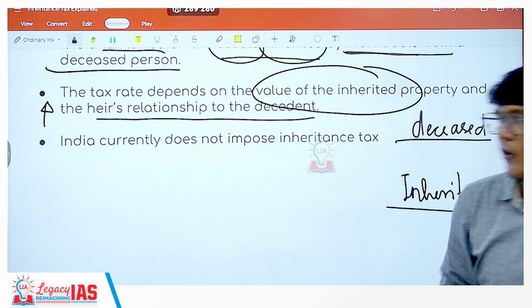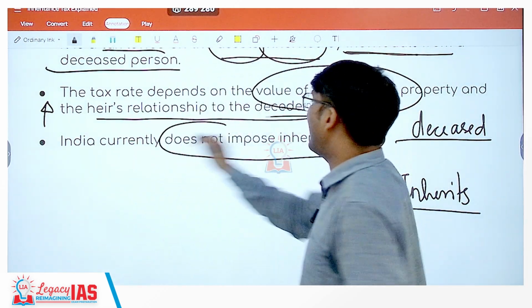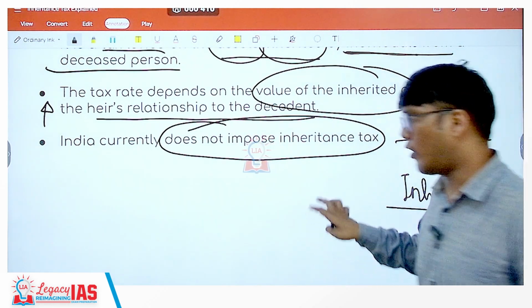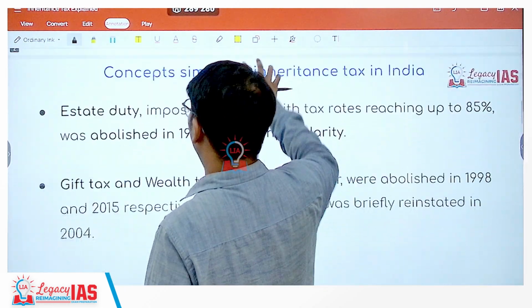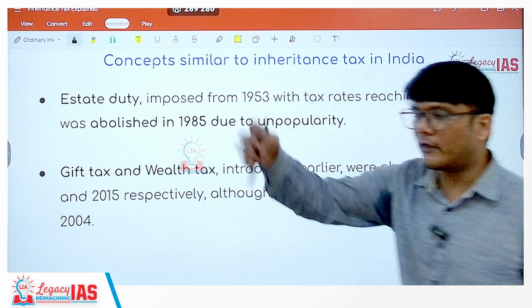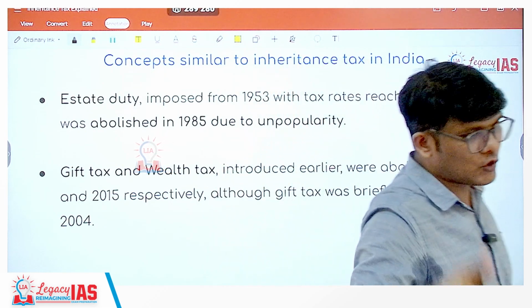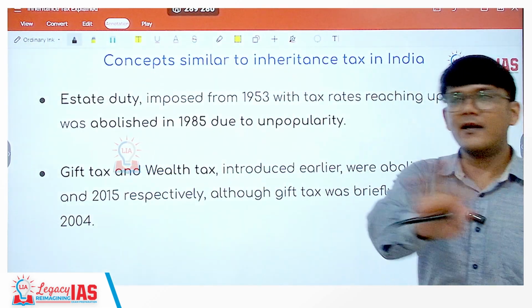Okay, a very important fact to note that India currently does not impose inheritance tax. India is not having inheritance tax as we speak. Okay, now countries like USA, UK and France have inheritance tax. So that answers the question, which countries have? US, UK, France. India does not have it.